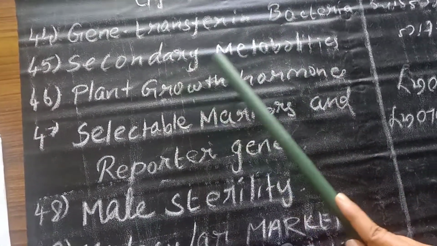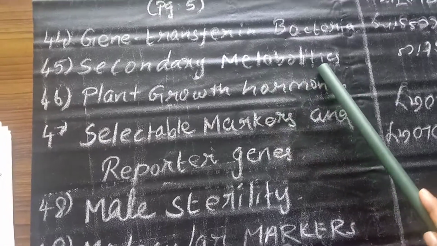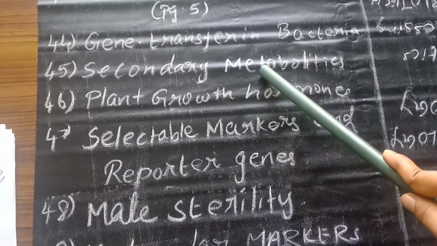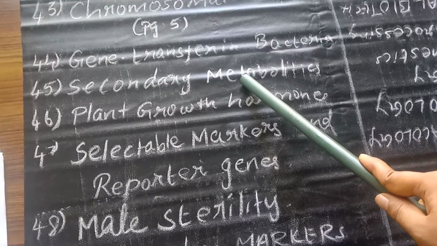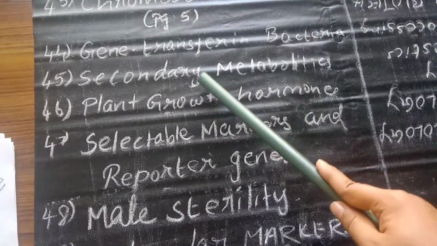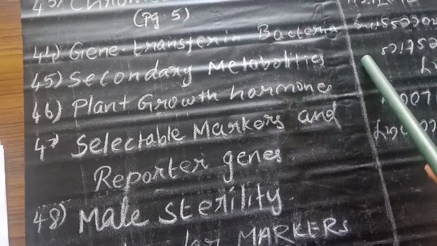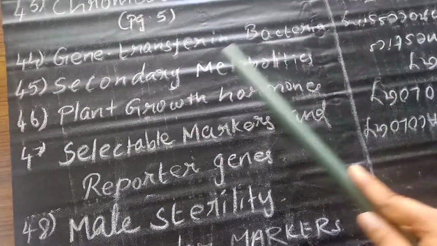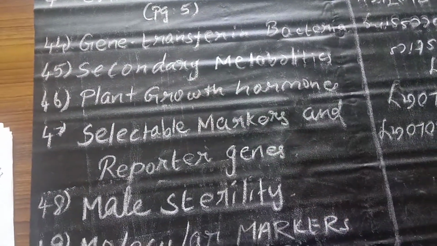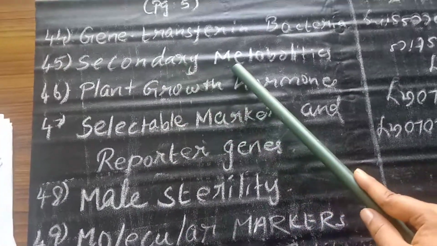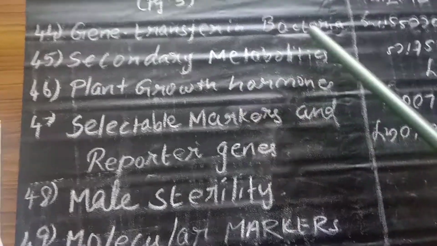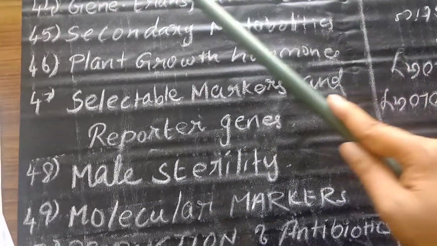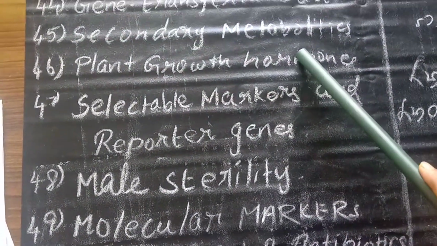Next thing, secondary metabolites present in plants. For this secondary metabolite topic, you can refer to Plant Physiology by Taiz, so you don't need to study separately for CSIR. If you take notes for DBT, it will be helpful for your CSIR examination also. Get to know the commercial importance of the secondary metabolites, like jasmine: from which part of the plant jasmine is taken and for which purpose it is used, like that.